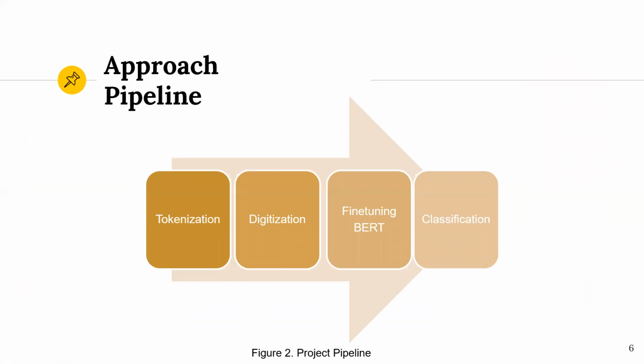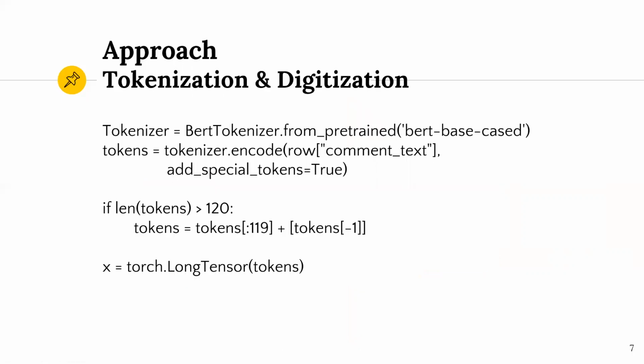The process of our pipeline is as follows. We first tokenize the comments and convert them into indexes. Then we fine-tune a pre-trained model. Finally, we use the model to output the prediction score for each subtype of toxic comment. In our case, before training the BERT model, we first tokenize the comment using the BERT base cased pre-trained tokenizer and convert them into indexes. For the comments the tokenizer is unable to tokenize, we choose to truncate the tokens to a length of 120.